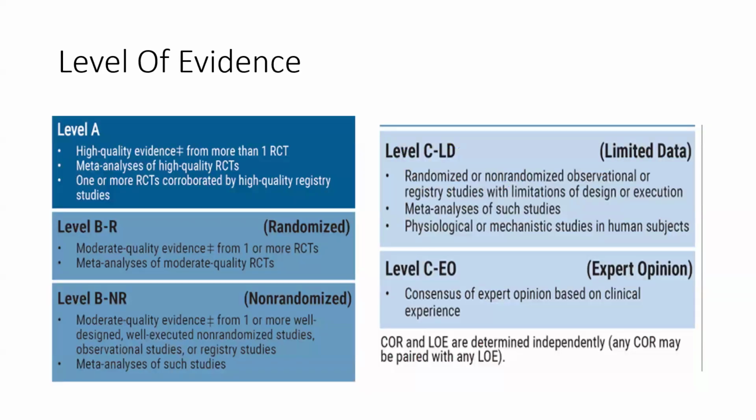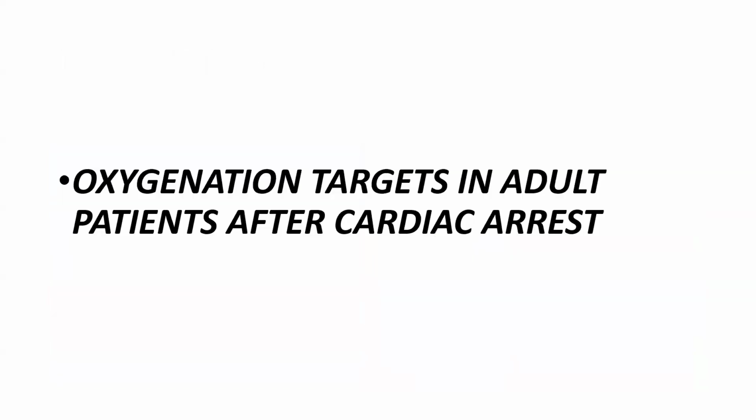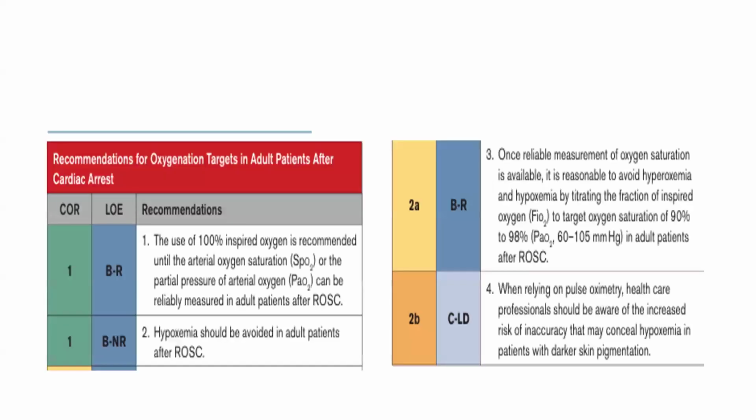Then the levels of evidence mentioned in this guideline: level A is high quality evidence, level B is moderate quality. Level B non-randomized is also moderate quality. Then level C is based on non-randomized observation and meta-analysis, and level C consensus is expert opinion based on clinical experience.